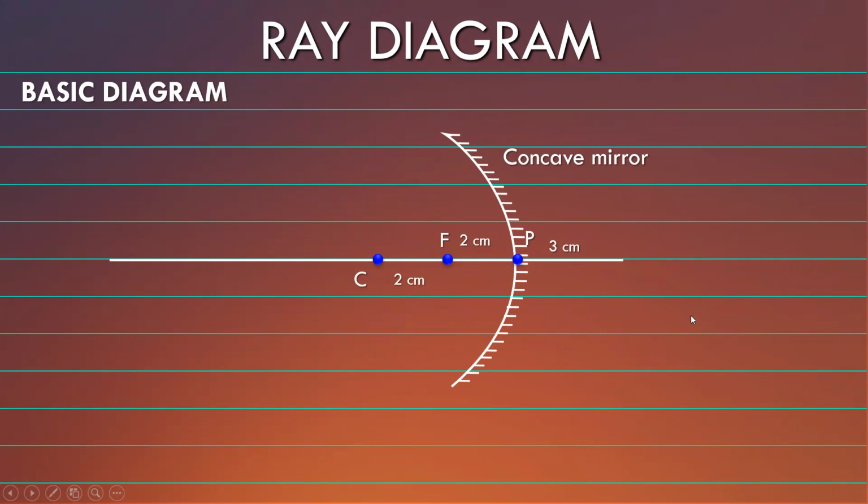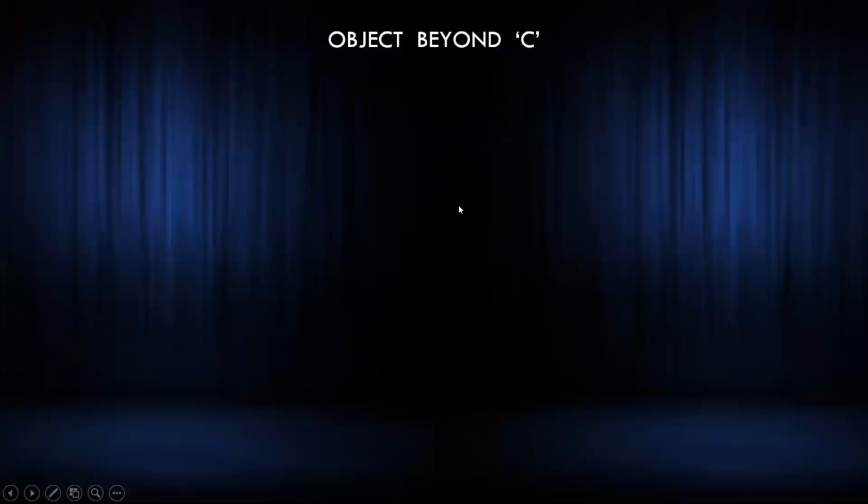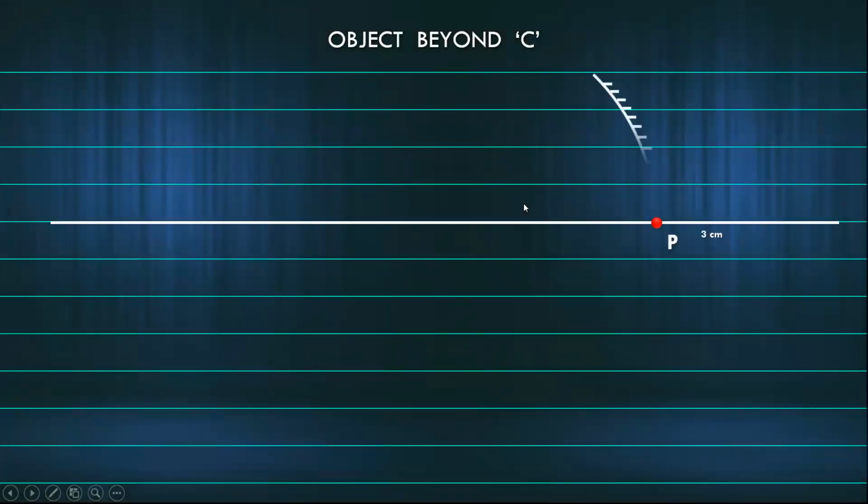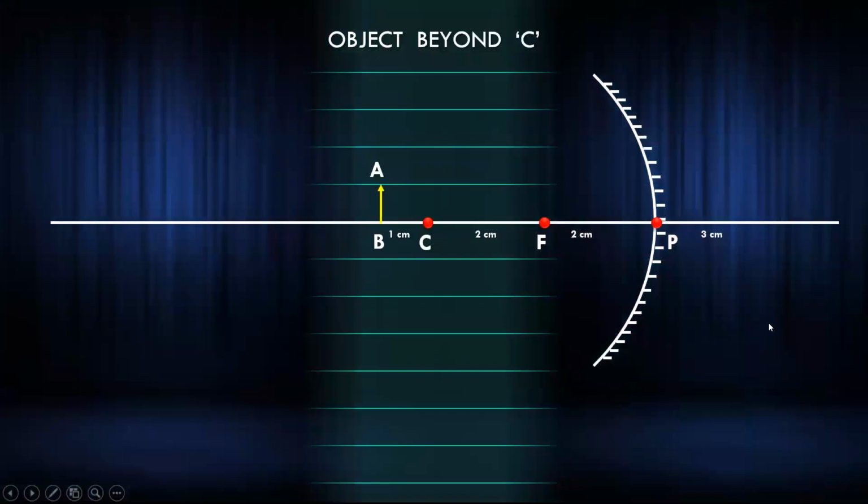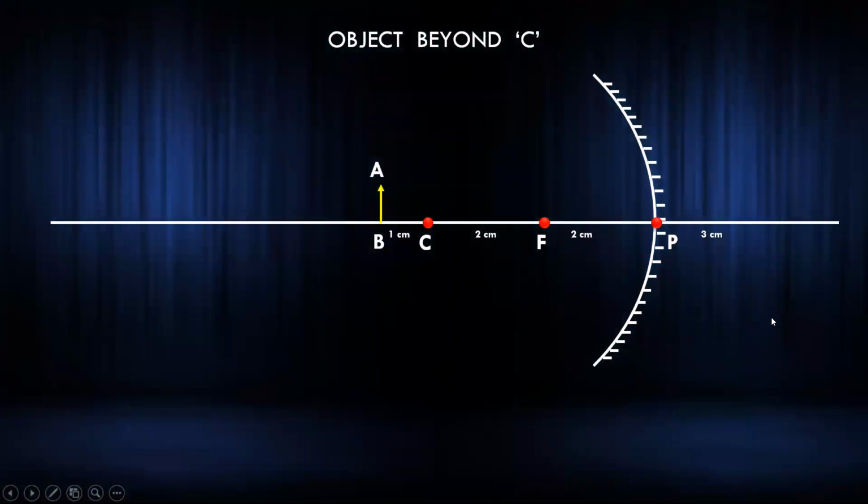So we'll quickly study one of the ray diagrams. The first ray diagram is when the object is beyond C, and the first thing you have to draw is the base diagram, P, F and C, and this is a concave mirror. When I say object is beyond C, C से पहले, हम लोग object बनाते हैं एक line का, and an arrow, A for arrow, B for base. ये जो B है will always be on this axis, that's the principal axis. Then we follow the rules. अपने 4 rules थे, right? In short, हम लोग कैसा discuss किया था? Incident ray parallel, reflected ray passes through the focus, मतलब parallel focus.